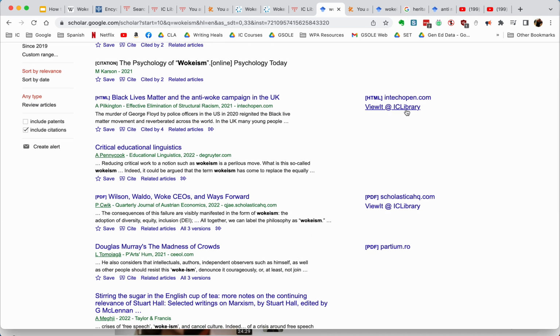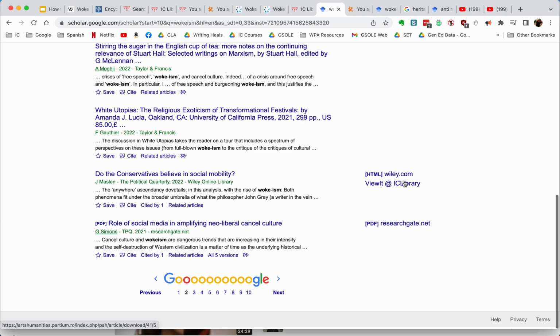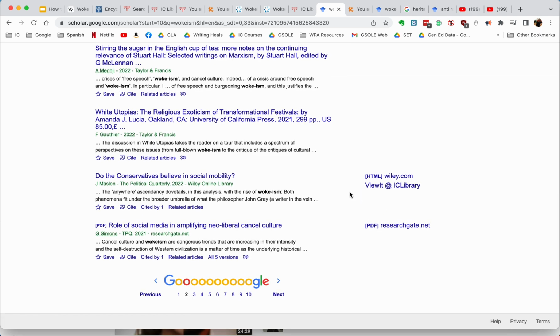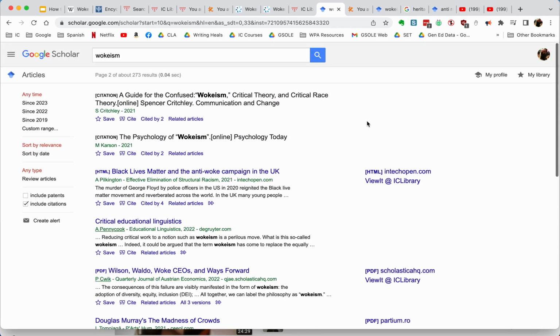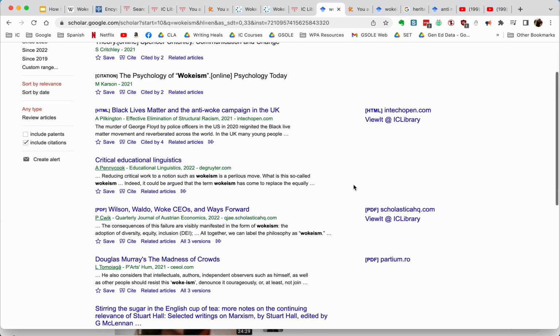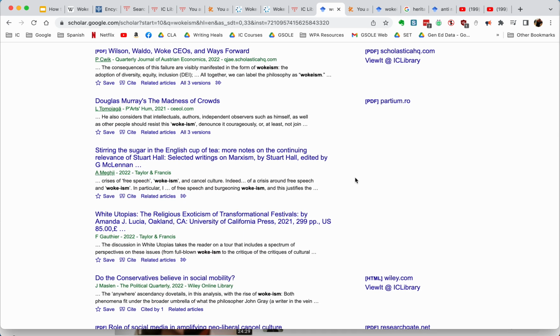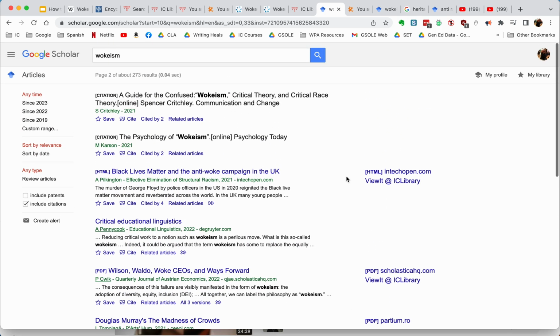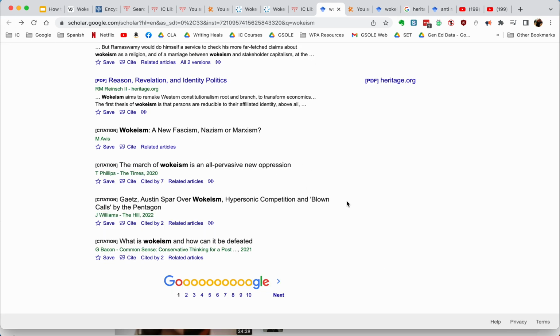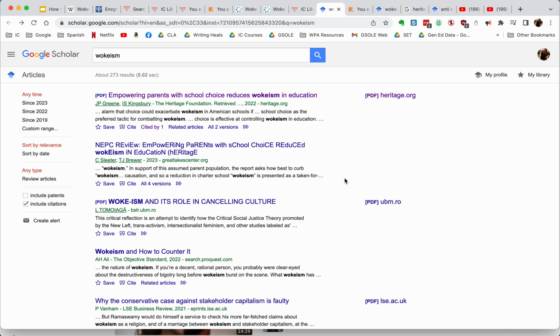So for instance, you see View at IC Library. For some articles, in these cases, they have both options available, but at times you'll be prompted to pay. And if you see the View at IC Library, that means you have greater access. You have more articles available to you. I will show you guys in a few minutes how to obtain that article if it prompts you to pay, because you don't want to have to pay for the articles that you're looking for your research project.